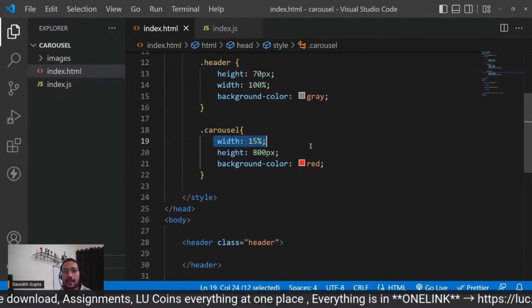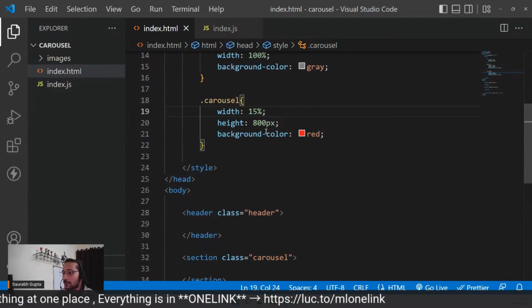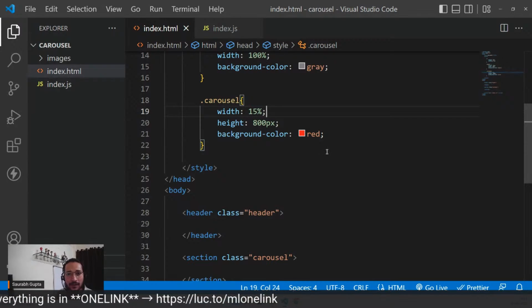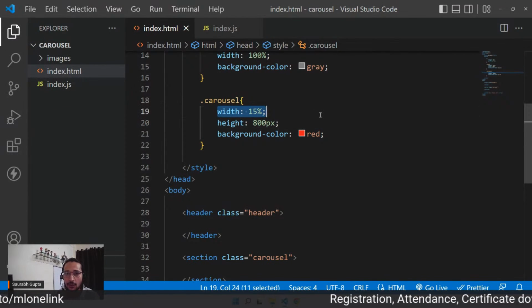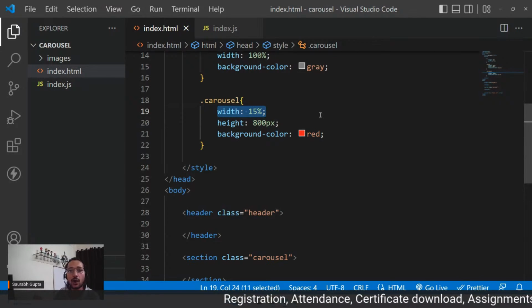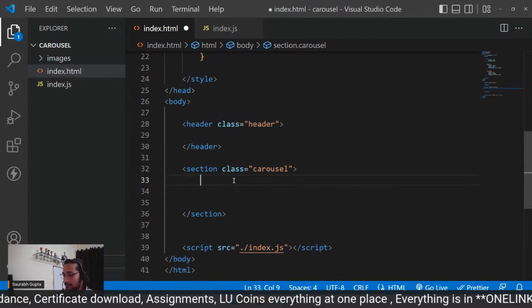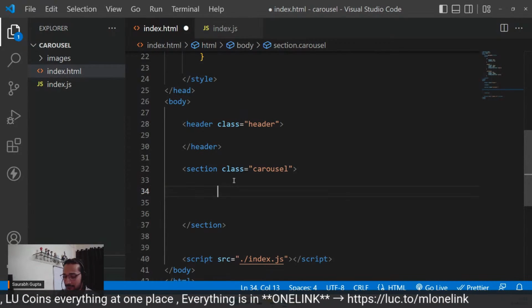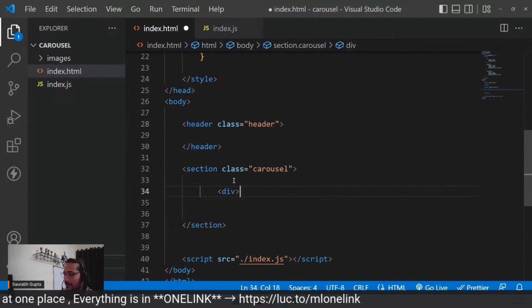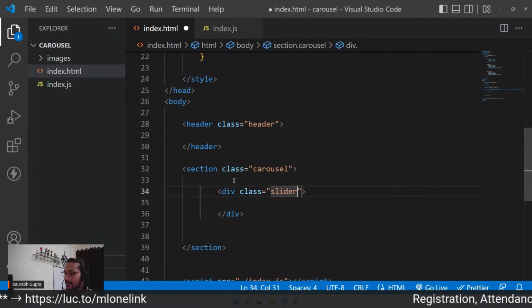Correct, everyone? Please tell me. Quick answer, guys. Be a little proactive. Give me a quick answer, everyone. Just confirming. We know how this 15% is working. So the body's width is 100% and this is 15% of the body. You know that whenever you give width in percentage, it's always relative to the parent. Correct? That means now, if I create something inside it, please focus. It's a very important thing to understand. Otherwise, a lot of people will get confused. Okay, focus. So now if I create a div inside it, and let's say I call it slider, something like that.